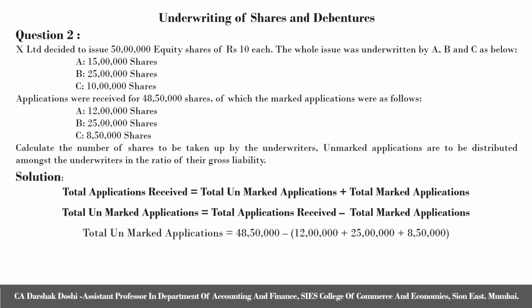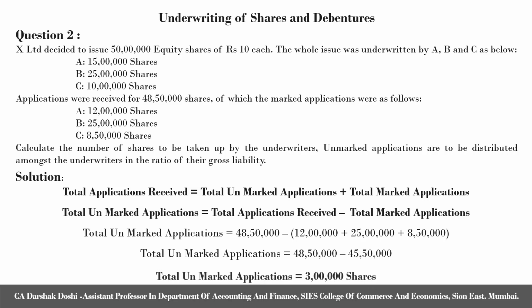We have total applications received 48 lakh 50,000 and total marked applications can be found out by totaling 12 lakh shares, 25 lakh shares and 8 lakh 50,000 shares. So total unmarked applications is equal to 48 lakh 50,000 shares minus 45 lakh 50,000 shares. Hence, total unmarked applications is equal to 3 lakh shares.